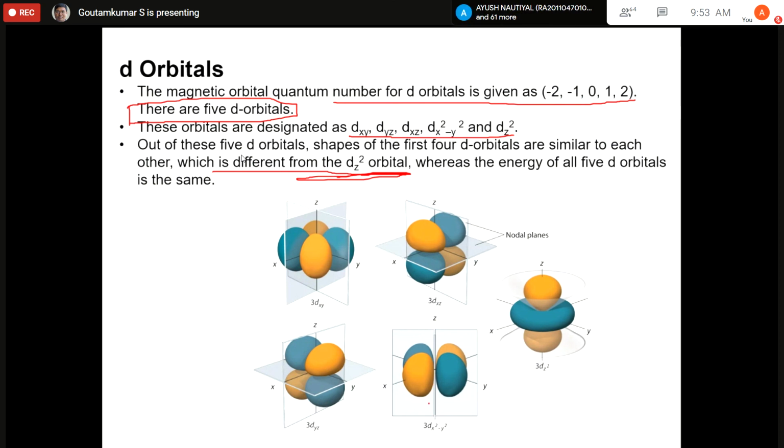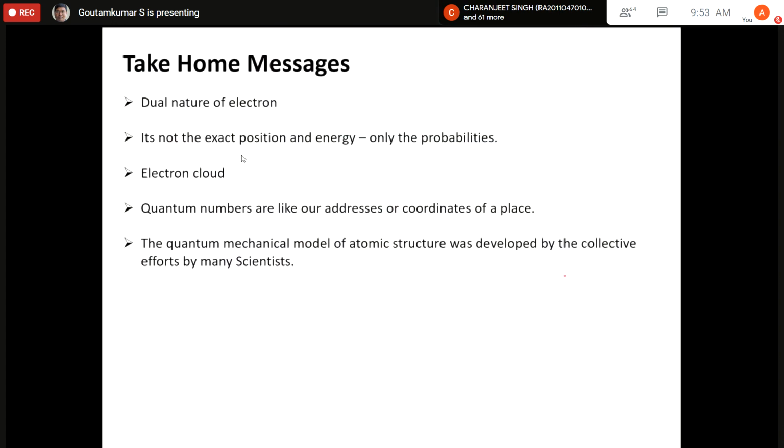Dx square minus y square is in the xy plane, but the lobes are along the axis. In the other cases, the lobes are in between the axes, diagonally, but in this case, it is along the axis, and this is the dz square orbital. So in every case there is a nodal plane, but in this case, not a nodal plane, but a nodal cone. We'll stop here today, and next we will talk about the orbital.